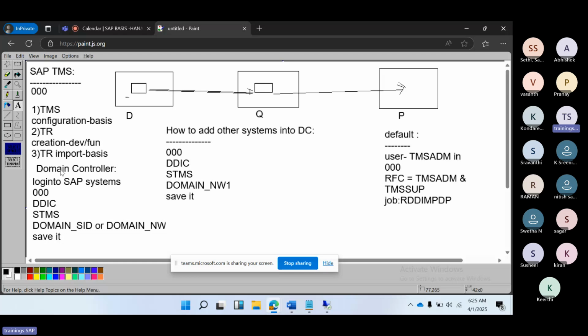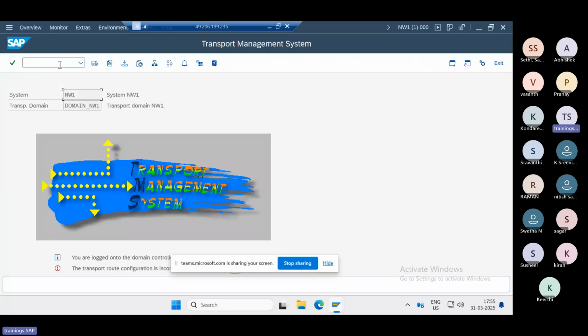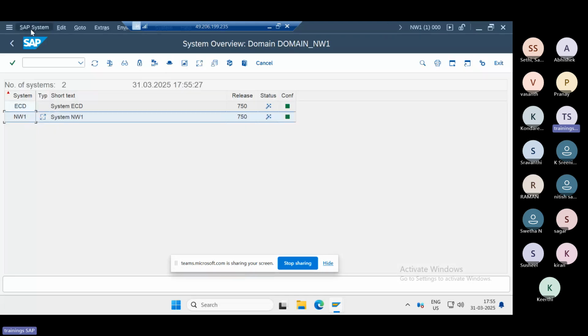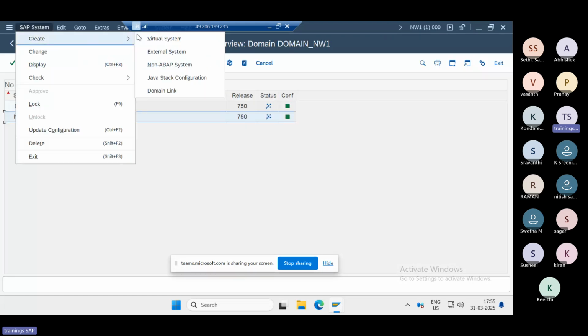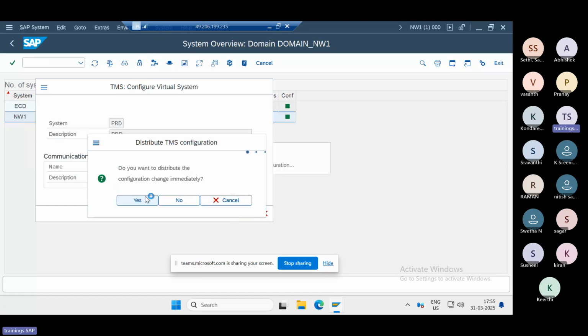Now, the main branch you created, then other systems you have added, so ECD also you have added. So we have only two systems. Let me add one more system manually, a virtual system. Go to the SAP system, click create virtual system. A virtual system means the system does not exist, even though we can create it as a virtual system here, right?